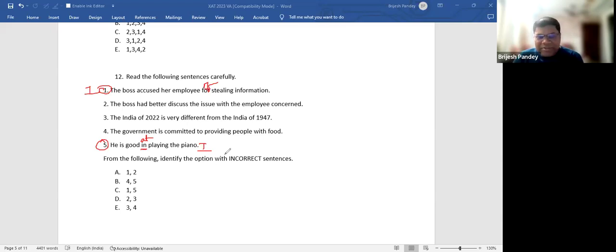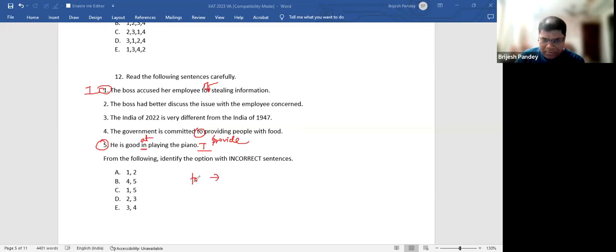But at least what happens is, if I try to attempt the question and go by the elimination method, let's say, for example, the government is committed to providing. Now, you might wonder why committed to and what provide. Correct? This is also a problem, that the government is committed to provide people with food. Now, I will tell you what happens.